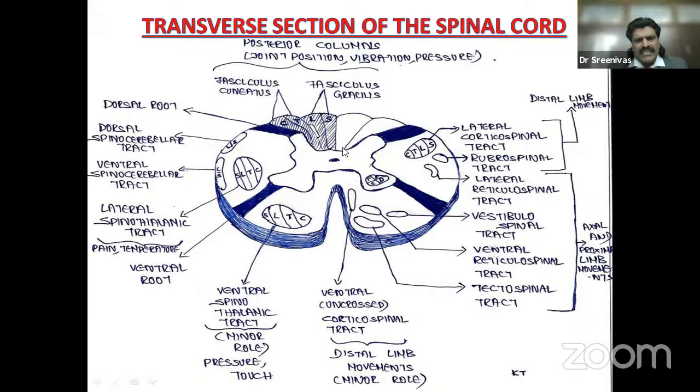So if the lesion arises in the center part of the spinal cord, it affects the crossing spinothalamic tract, because the spinothalamic tract traverses the spinal cord and then ascends, whereas the posterior column ascends peripherally and then crosses at the level of the medulla oblongata. So if there's a central cord lesion, it affects the crossing spinothalamic tract fibers, but spares the posterior column sensations. So the spinothalamic tract sensations are affected and posterior column sensations are spared. So there is a dissociation of sensory loss. It is known as dissociated sensory loss, very, very characteristic of syringomyelia.